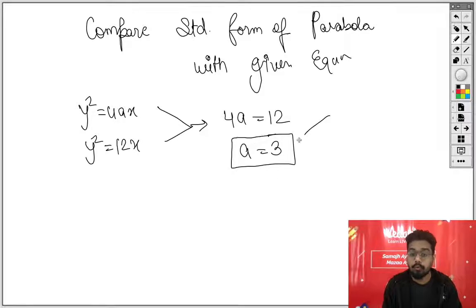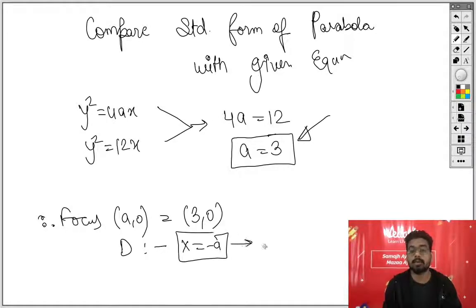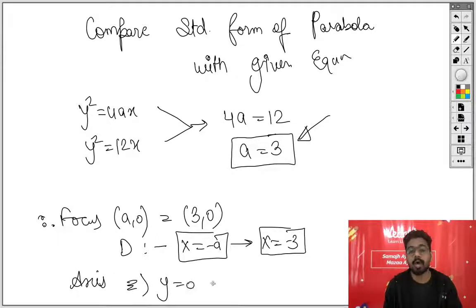because you want to focus this particular point, a equal to 3. So therefore focus is a comma 0 is equals to 3 comma 0. This is your focus. Equation of the directrix over here is x equals to minus a, and over here you will mention that x equals to minus 3. I'm sorry, x equals to minus 3. Your axis of the parabola is y equals to 0, and you will mention what exactly it is, x axis.